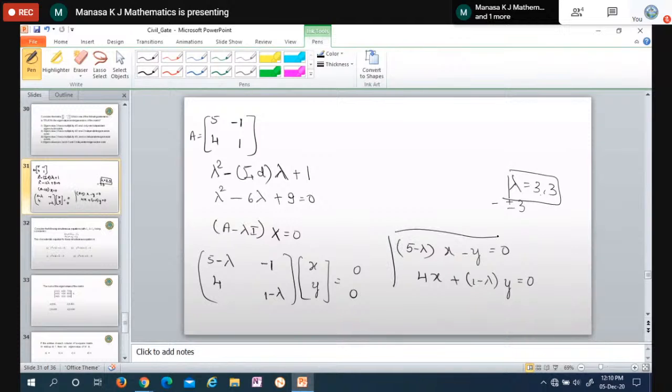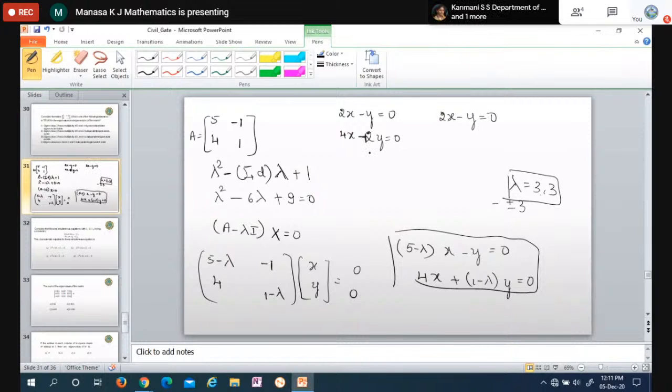Okay, substitute lambda equal to 3 here. 5 minus 3 is 2, so it is 2x minus y equal to 0. Next, 4x plus, lambda is 3, 1 minus 3 is minus 2, so it becomes minus 2y equal to 0. In equation 2, I can divide by 2, since 2 is common, so it becomes 2x minus y equal to 0. You observe these two equations are the same, they are one and the same.